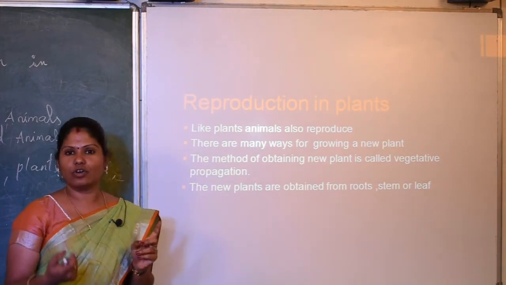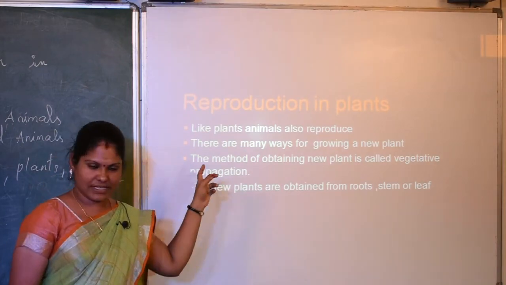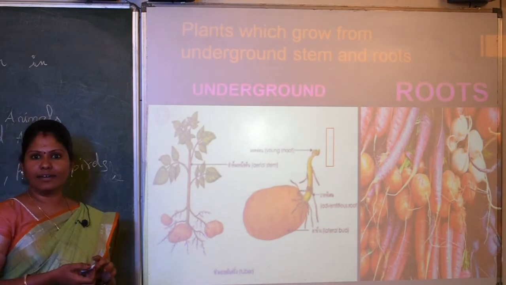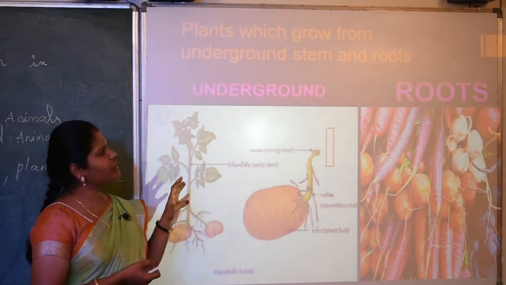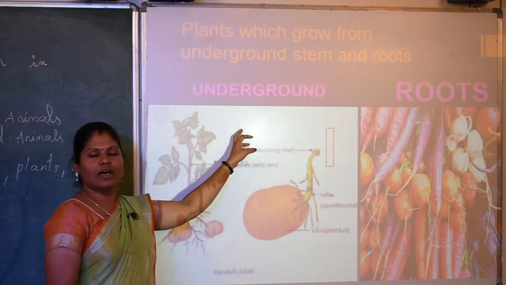The new plants are obtained from the stem, leaf, or roots. So there are many ways. Can we see those ways? The first one is the underground stem. These are the plants which grow from underground stems and roots.